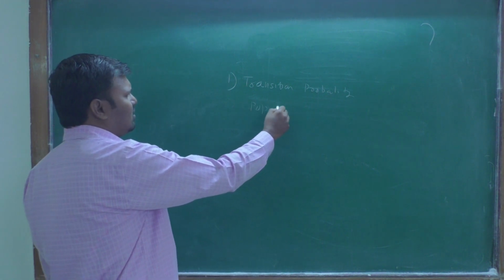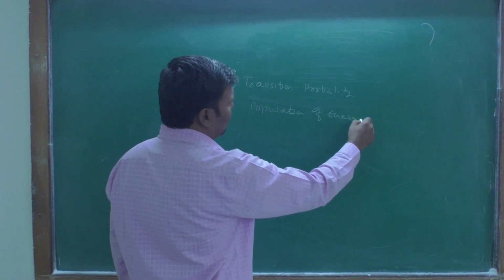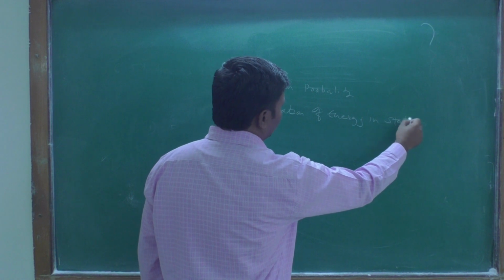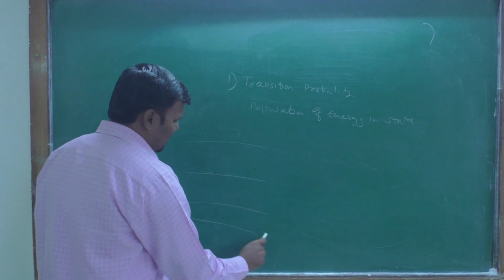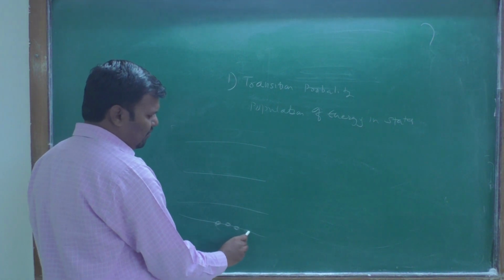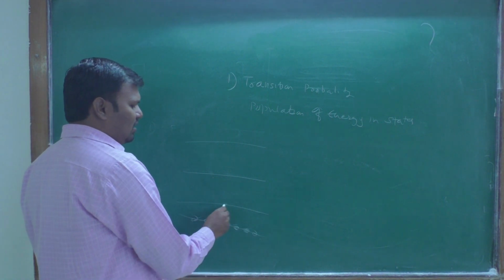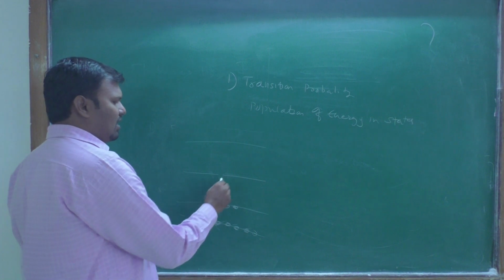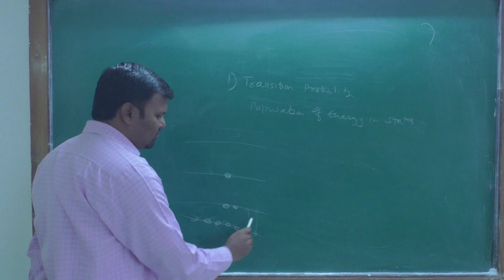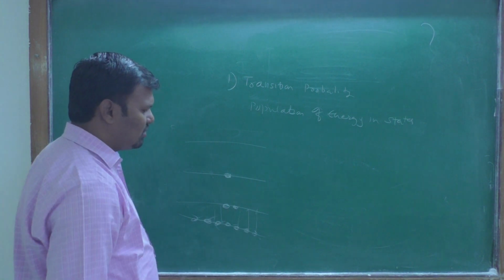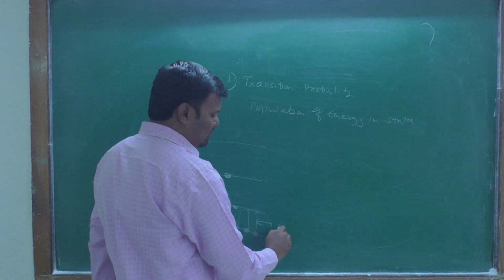Second point, population of energy in the states. Suppose you have a number of states, and the lowest state is highly populated. Very few molecules are present at the second level, and very few at the third energy level. When excitation takes place from the first to the second level, the number of molecules excited is large, so more radiation is emitted and the intensity is higher.